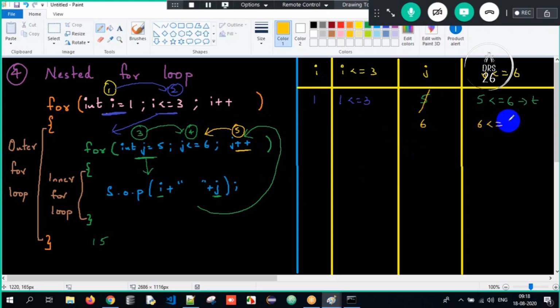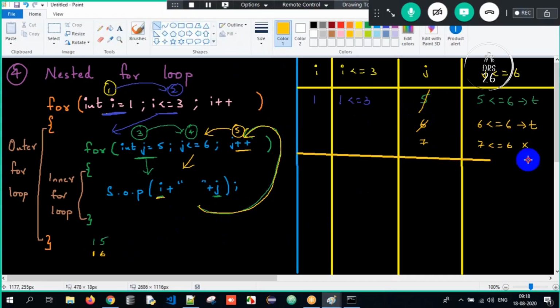Is 6 lesser than or equal to 6? Yes, it is true here. Again, the control will come inside. The I value is still 1 only, but the j value got incremented to 6 here. So therefore, it will print the 6 value. Again, it's a loop. It has to go back. j plus plus. The j value will become 7. Is 7 lesser than or equal to 6? No, I will stop it. Clear? We are done with this.